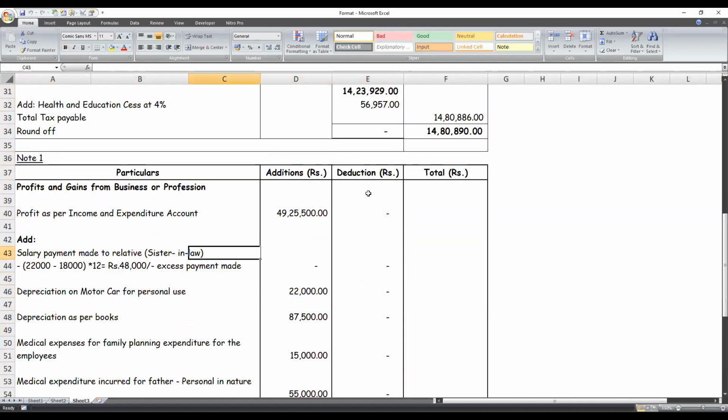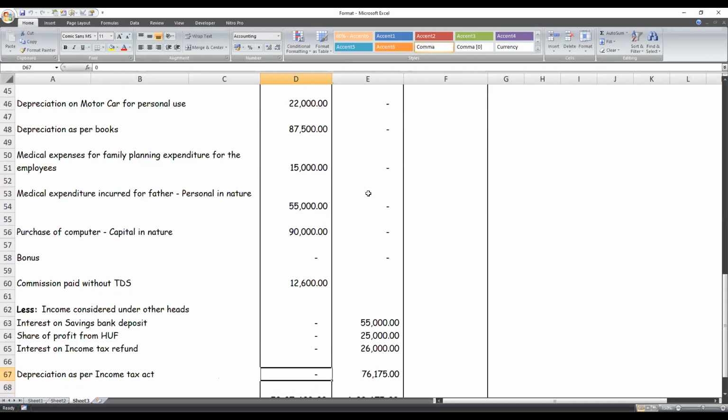So now starting as told before, there will be no adjustment for salary payment because in this case 40A(2)(b) is not applicable because sister-in-law is not covered as a relative. And depreciation, next is motor car expenses. And depreciation as per books will obviously be disallowed. Only depreciation as per Income Tax Act will be allowed. Please write a note for everything you allow. Here I have not given the reasons, I have just shown you the basic format.